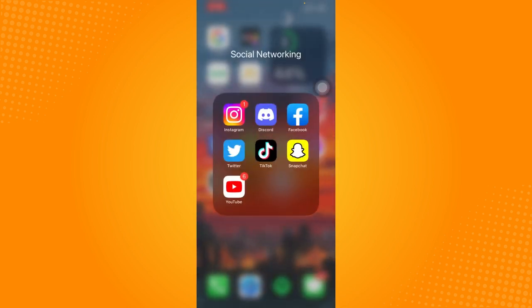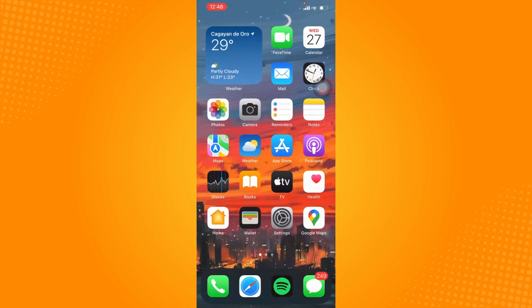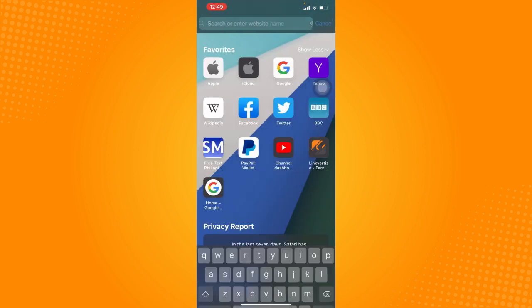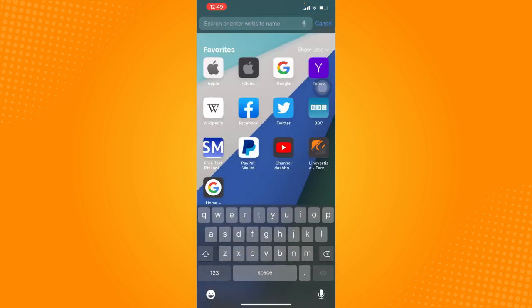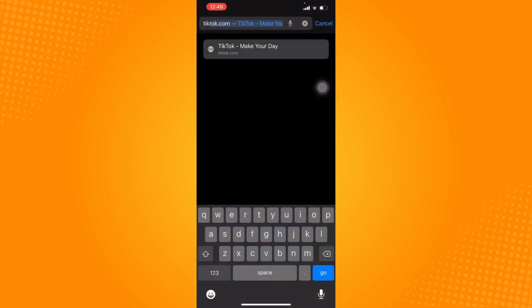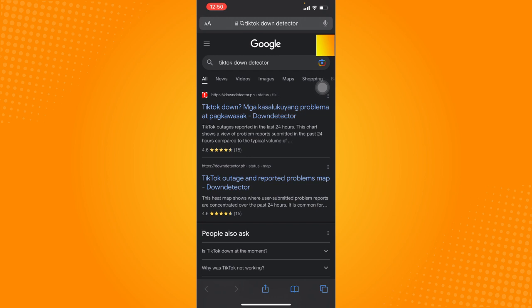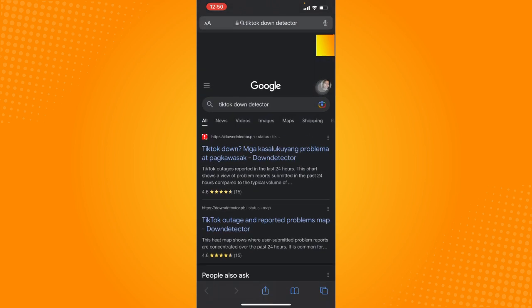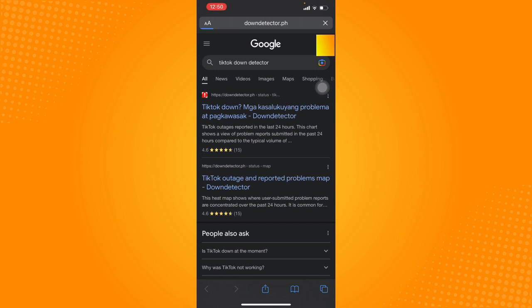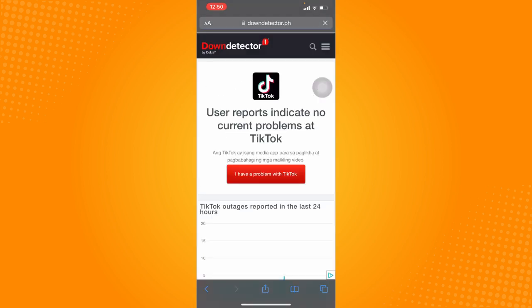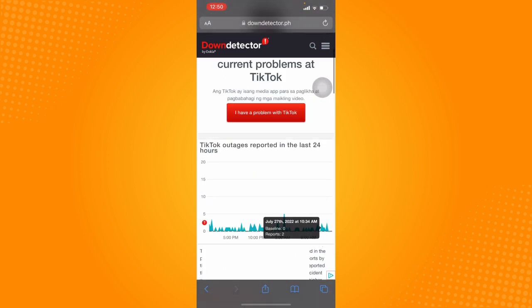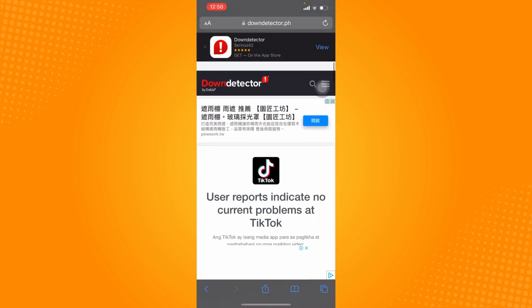The next step that we are going to do is to check TikTok servers. So if TikTok is actually having technical issues within their servers, that might be the factor where you can't follow anyone on TikTok. So to check about this, let's just go on to Safari or to any browser that you have on your phone and search for TikTok Down Detector. And click on the Down Detector site right here. And see if many people are experiencing a problem with TikTok.